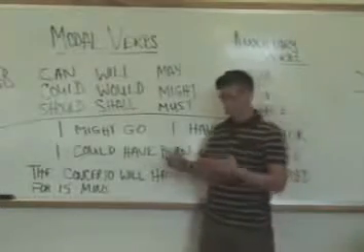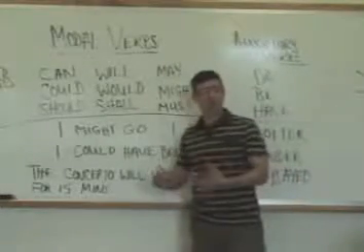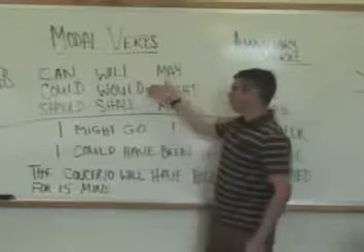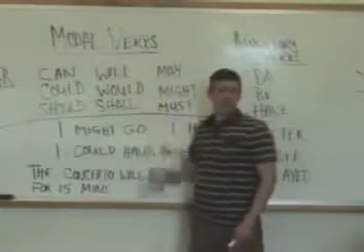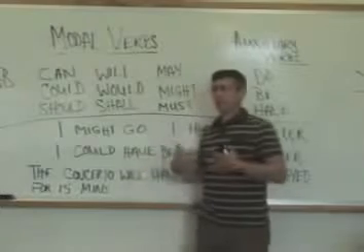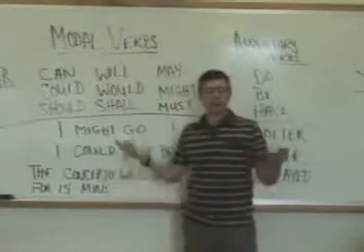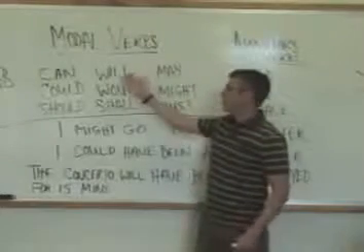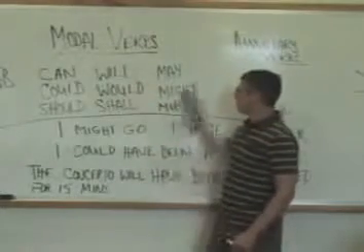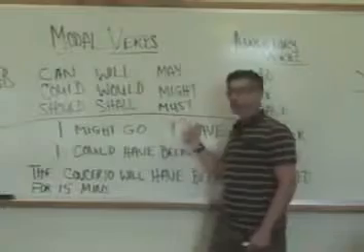That is, if a verb like walk has an infinitive form like to walk, a verb like would doesn't have any infinitive form. You would never say to would. I'm hoping to would tomorrow. That doesn't make any sense. So here they are: can, could, should, will, would, shall, may, might, must.